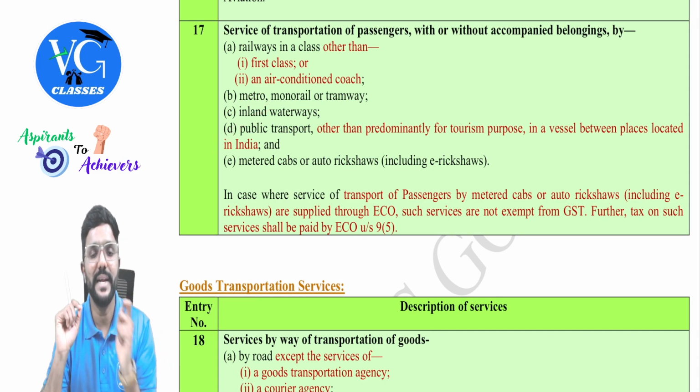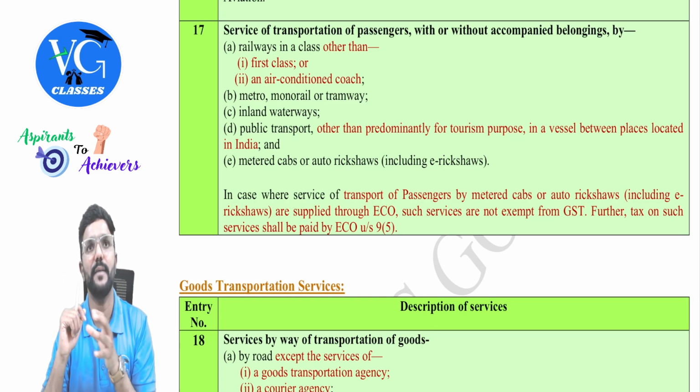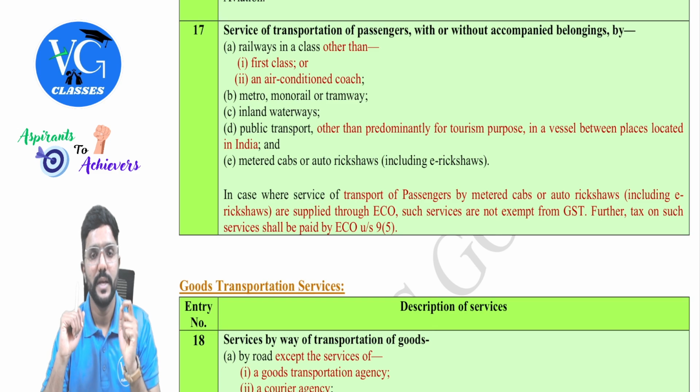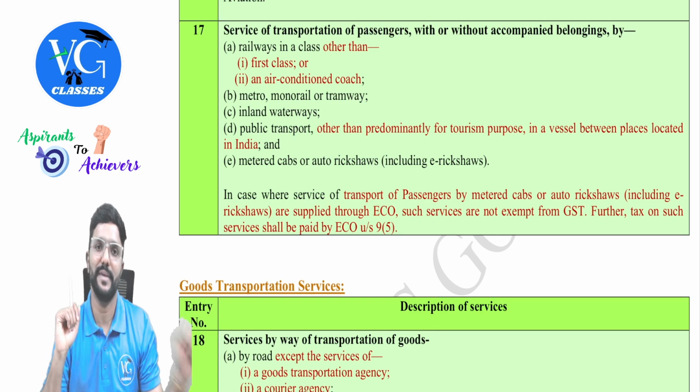Last one, public transport other than predominantly for tourism purpose in a vessel between places located in India. For example, I am going in a ship or cruise from Chennai port to Lakshadweep. Is that exempt from GST? No. Whatever amount they are charging, it is taxable, guys.